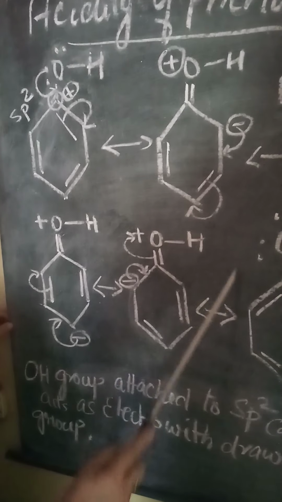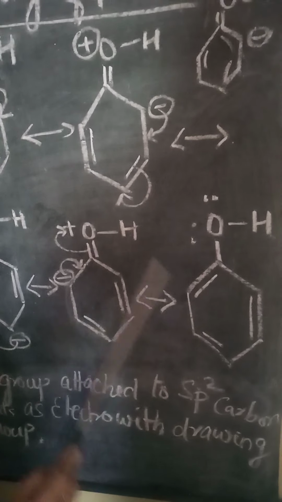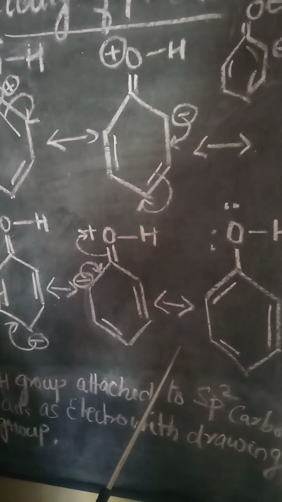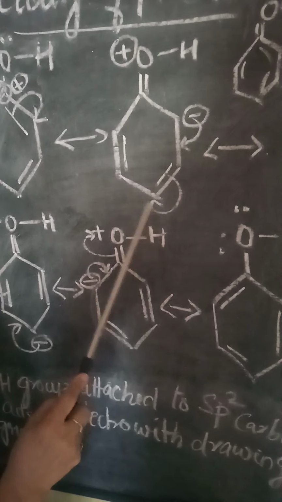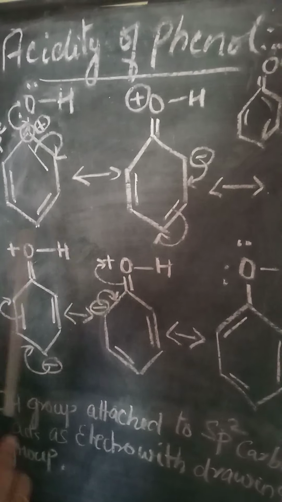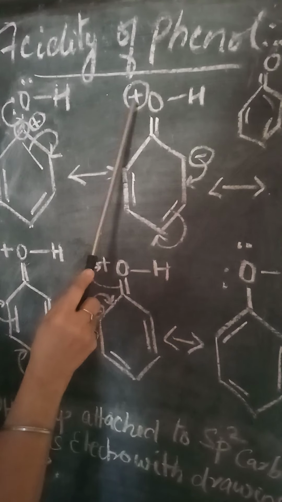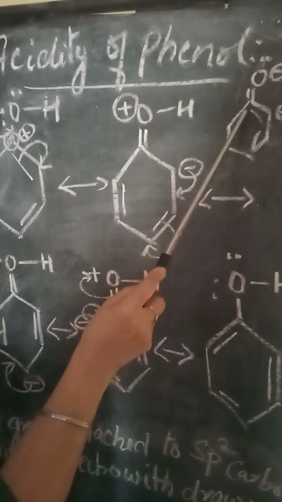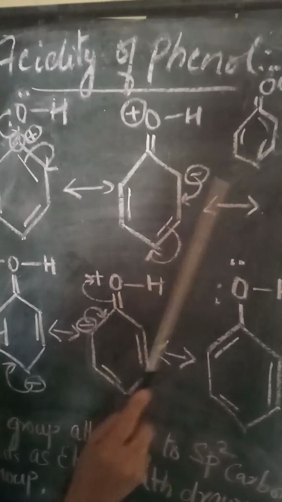Finally you will again get this phenolic group present in it. So the formation of this resonating structure and the movement of electrons from ortho to para carbon thereby increases the extent to which the positive character has been formed, forming phenoxide ion, and the release of a hydrogen ion takes place very easily.